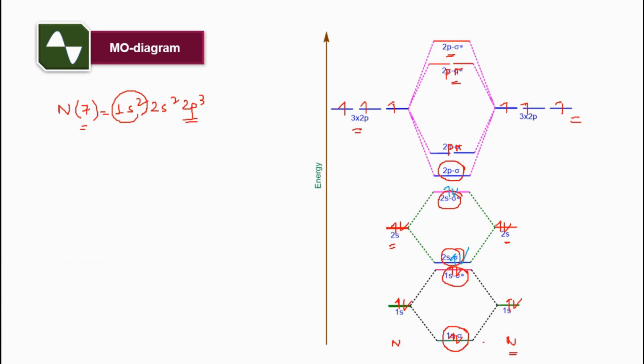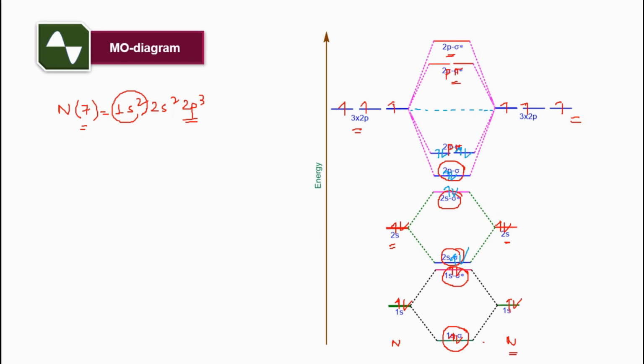Here, as the electronegativities of these two atoms are exactly the same, the atomic orbitals will be at the same energy, and 2p sigma will contain 2 electrons, and the other 2p orbitals will combine and form the pi bonds.